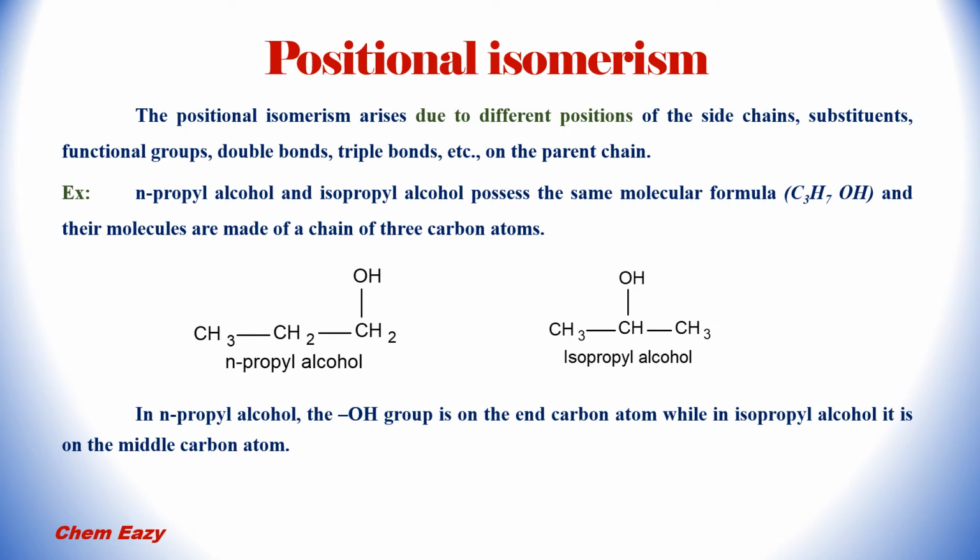For example, n-propyl alcohol and isopropyl alcohol are positional isomers. Both have the same molecular formula C3H7OH, and their molecules are made of a chain of 3 carbon atoms. In n-propyl alcohol and isopropyl alcohol, this is a parent chain having 3 carbon atoms. In n-propyl alcohol, the hydroxyl group is present on the end carbon atom, while in case of isopropyl alcohol, the hydroxyl group is present on the middle carbon atom.